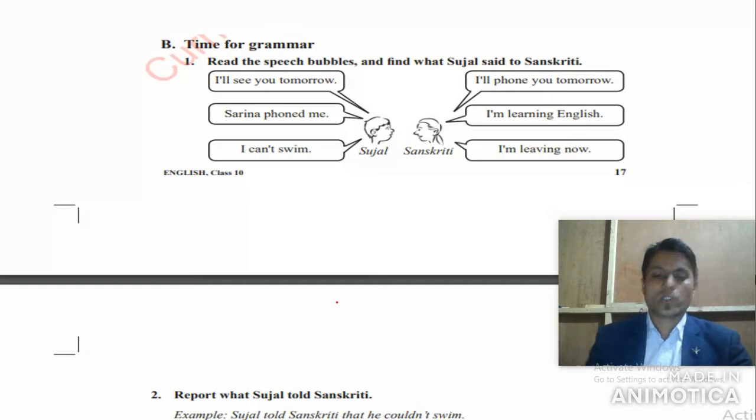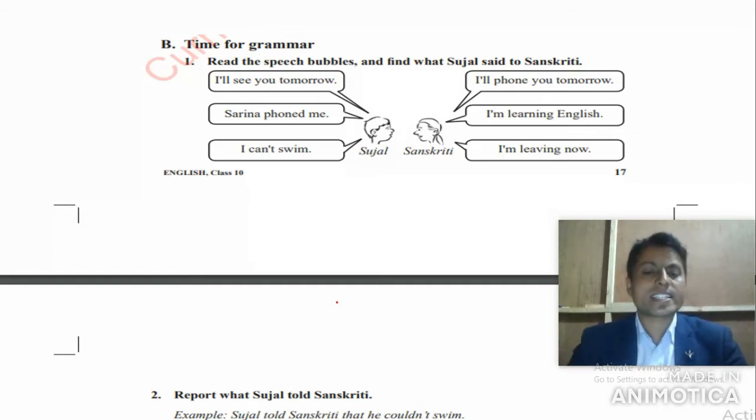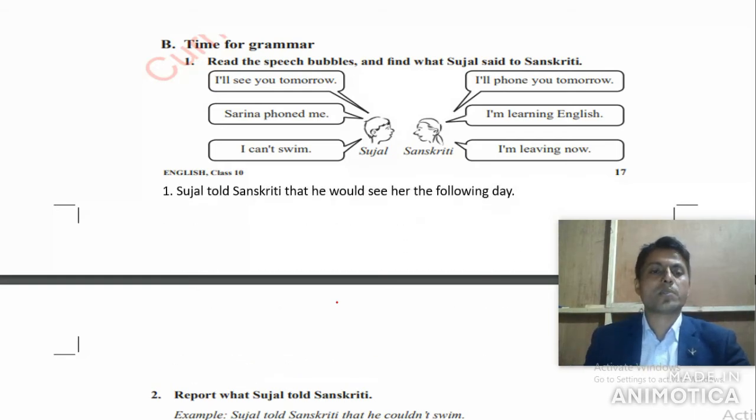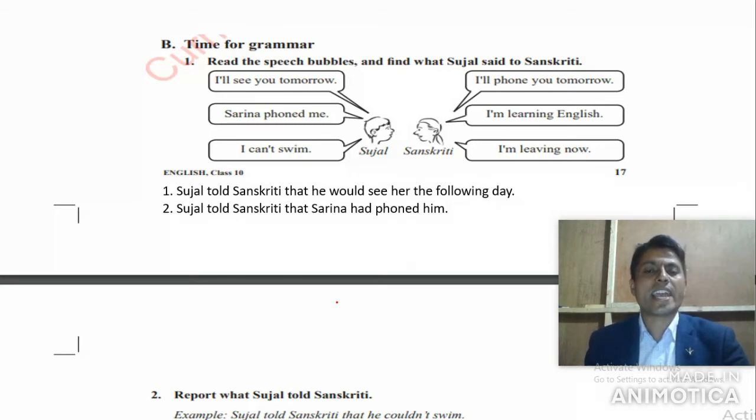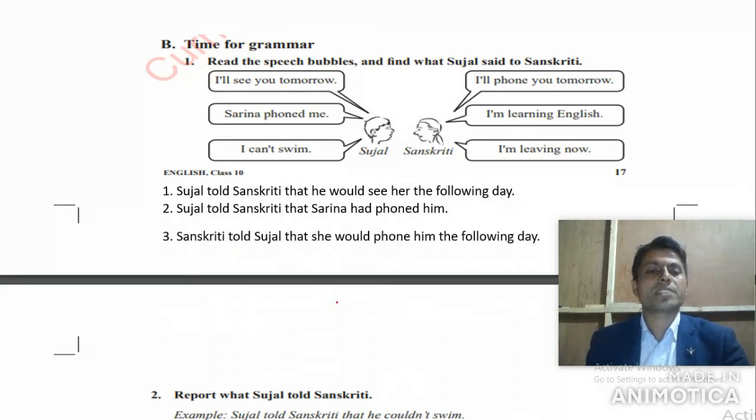So look at the example. Sujal told Sanskriti that he couldn't swim. Example given here. Now you can write number one. Sujal told Sanskriti that he would see her the following day. Next one, Sujal told Sanskriti that Sharina had phoned him. Number three, Sanskriti told Sujal that she would phone him the following day.